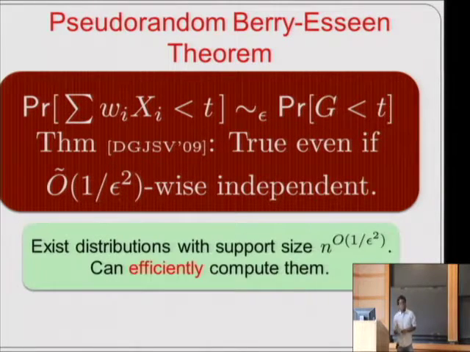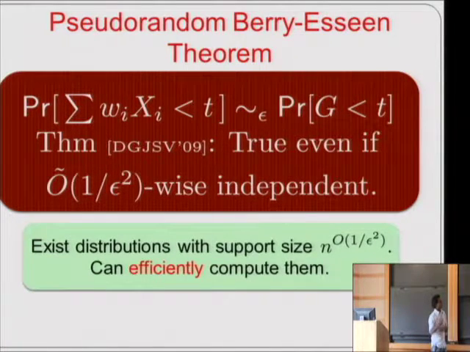And there's a very nice quantitative version of stating this. In particular, there exist many distributions which are 1 over epsilon squared wise independent and have support size at most n to the O of 1 over epsilon squared. If you think of epsilon as a constant, these distributions have support size polynomial in n, whereas the original distribution had size exponential in n.